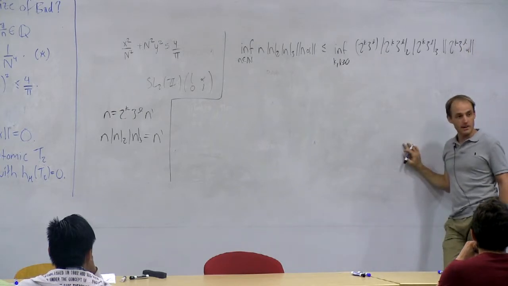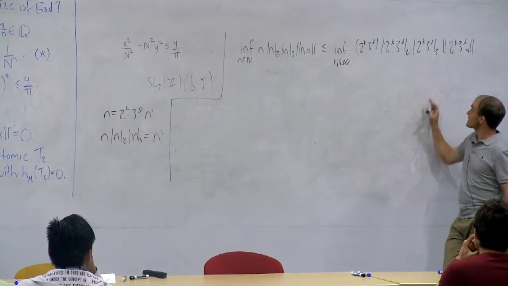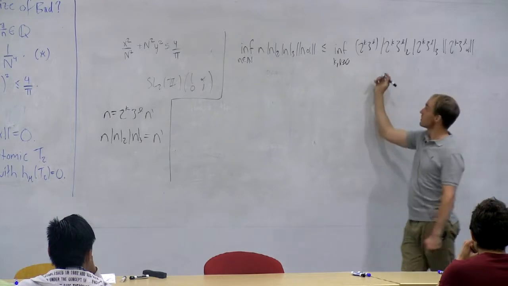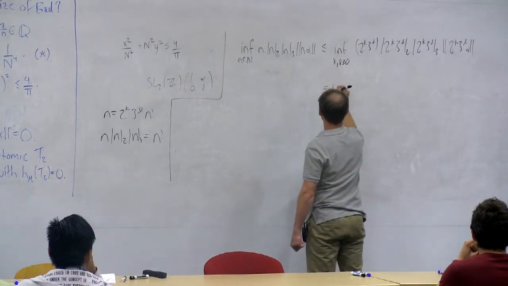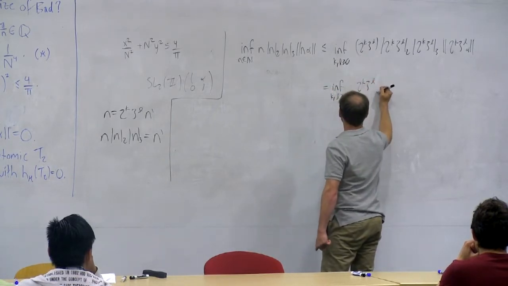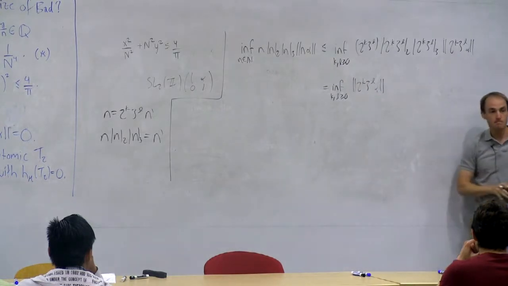Now do you see what's going to happen? These pieces multiply together to give 1. So on the right-hand side you have the infimum over all k and l greater than or equal to 0 of the distance to the nearest integer of 2 to the k times 3 to the l alpha. And what can you say about that quantity?